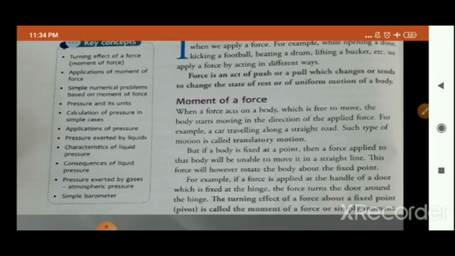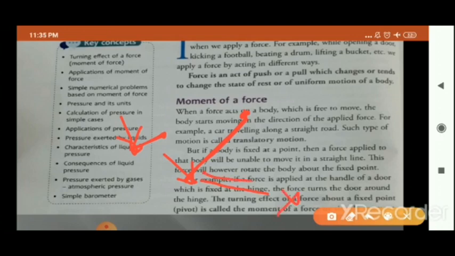If the body is fixed to a point, and you are applying force on that body, suppose this is a fixed point, and from this point a rod is attached, and you are applying force on this rod at the end of this rod. So this rod will not move in a straight line. What will happen? Instead, the rod will start rotating about the fixed point, and that turning effect of a force about a fixed point,